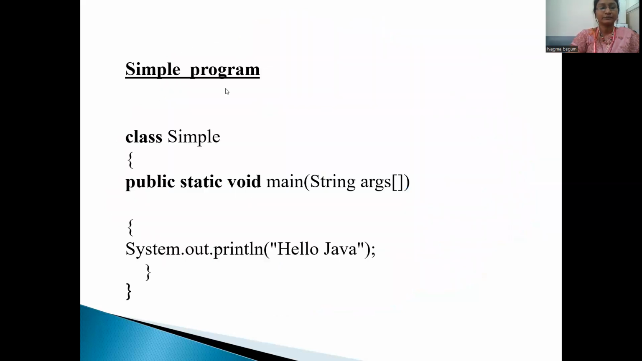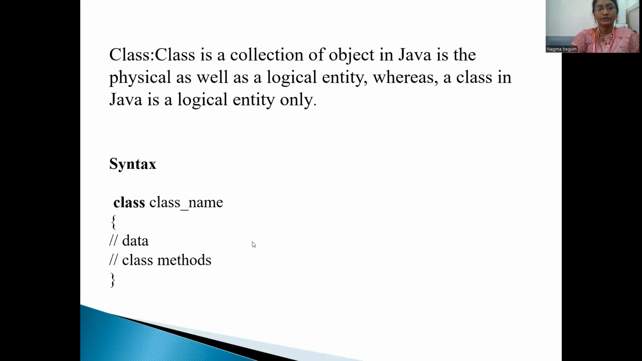Next, a simple program of Java. First, we'll write the Java class Simple with public static void main(String[] args). Before, I have told you that public is accessible all over the world, static is a keyword, void is a return type, and main is the function in Java. Next, we'll get the output through System.out.println, which will give us the output in Java.